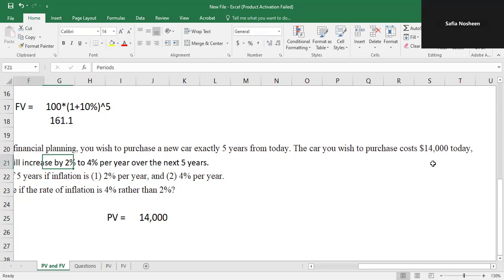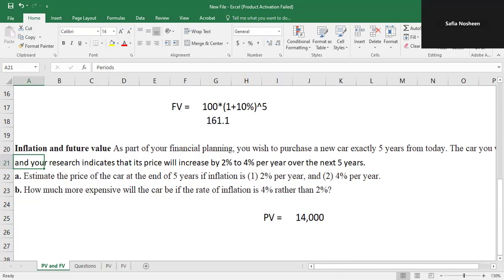Next, your research indicates that the price will increase by 2% to 4% per year over the next 5 years. So the number of periods we are given is 5 years, and we are given two interest rates, 2% and 4%. Let's look at what they want. Estimate the price of the car at the end of year 5 if the inflation rate is 2% per year, and then if the inflation rate is 4%. First we have to find its value with 2%, and then with 4%.